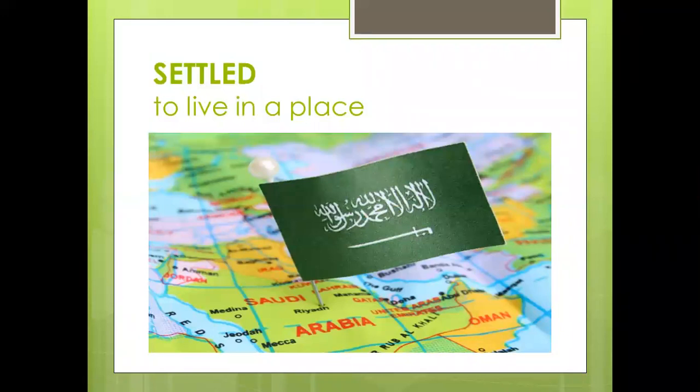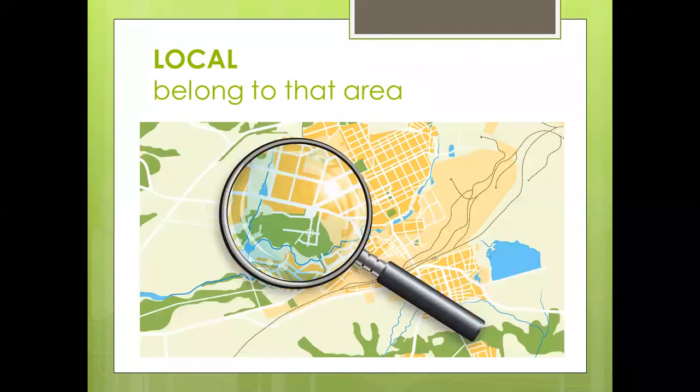The next word, settled. Settle means simply to live in a place. Like currently, we all are settled in Saudi Arabia. We all are living in the same place, so we are settled. If someone is settled in Canada, they live in Canada. If someone is settled in Egypt, means they live in that place. So we are just settled. We have our house, we have our family, and we have everything that we need. Yes, that means settled.